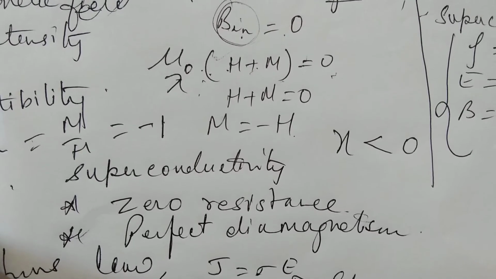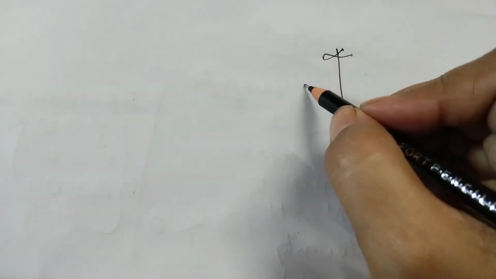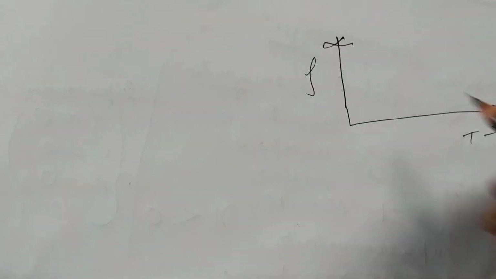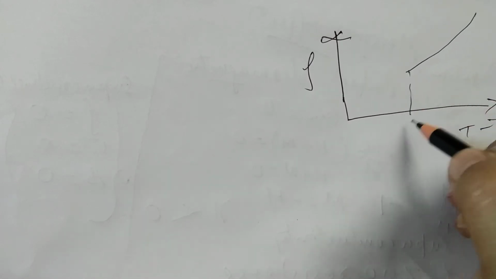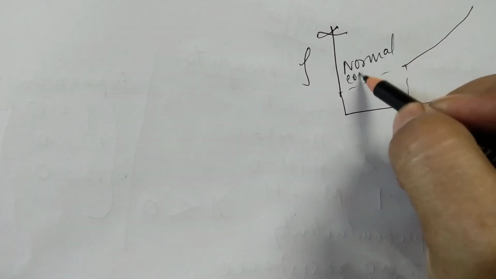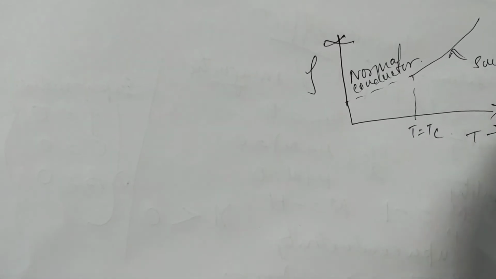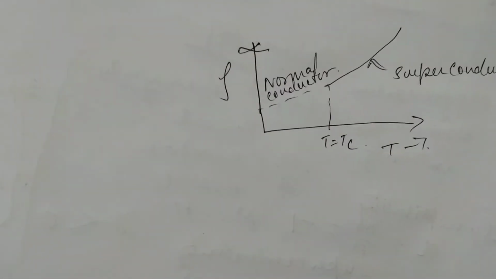We have seen this condition, and if we plot a graph between the resistivity rho and the temperature T, then the nature of the graph comes out like this, and this is T equals Tc. Here this is the normal conductor, and this is the superconductor.